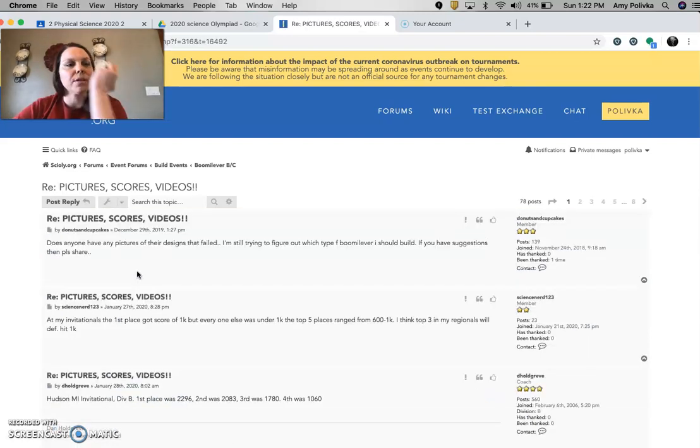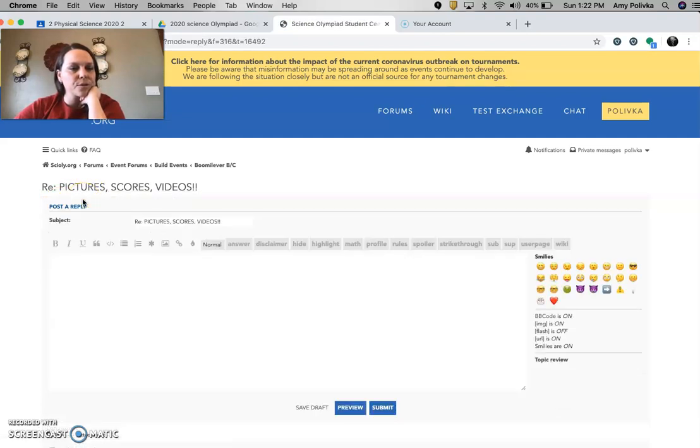And so we'll go here, and as you can see, you can post a reply to a specific post. So I'm going to click on post a reply, and then right here is where I can type the body of my reply. You can also add your pictures or create a link.